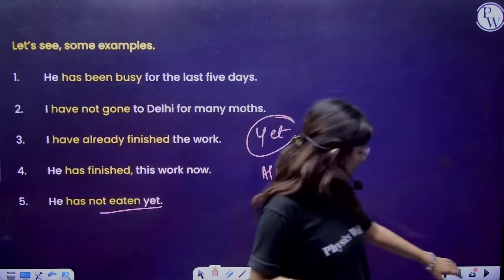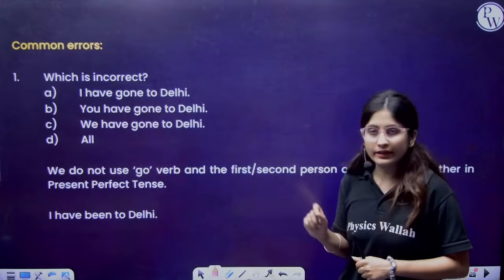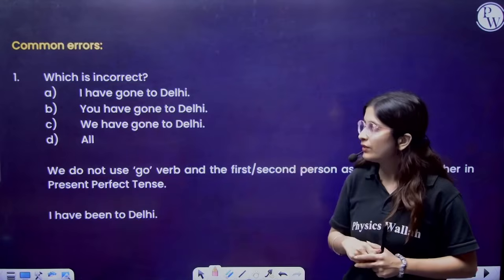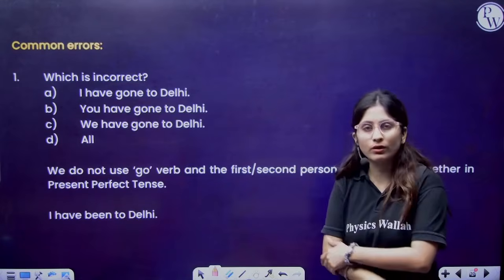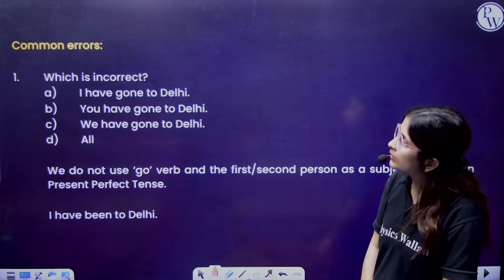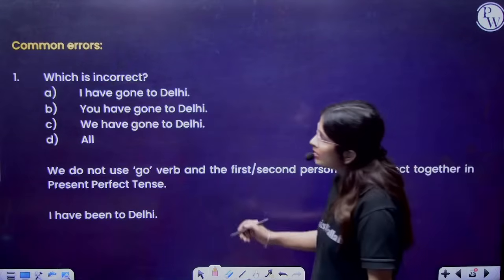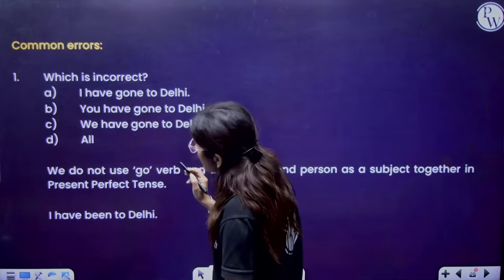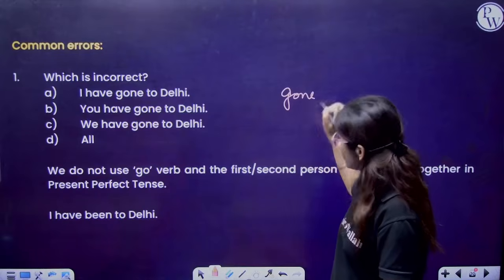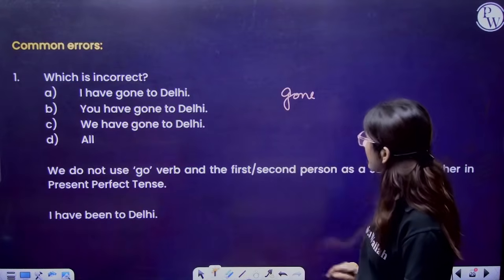Done with this? Okay. Now, common errors, which is incorrect? First of all, let us see. I have gone to Delhi. You have gone to Delhi. We have gone to Delhi. All. Hmm? Ma'am, I have been to Delhi is the correct one. Ma'am, gone, a little bit of confusion we are getting here.